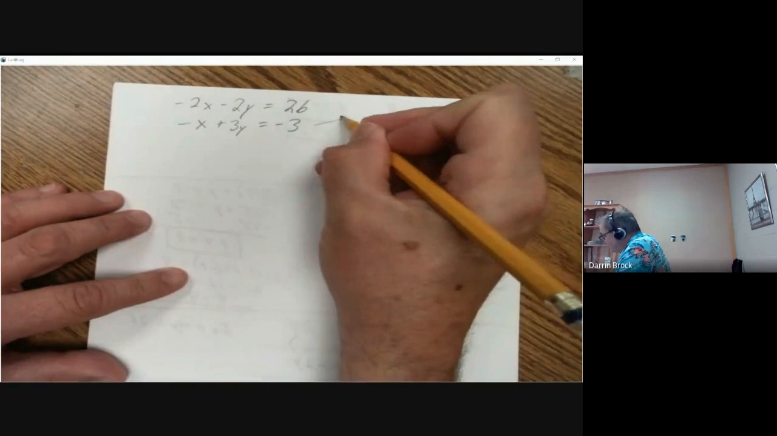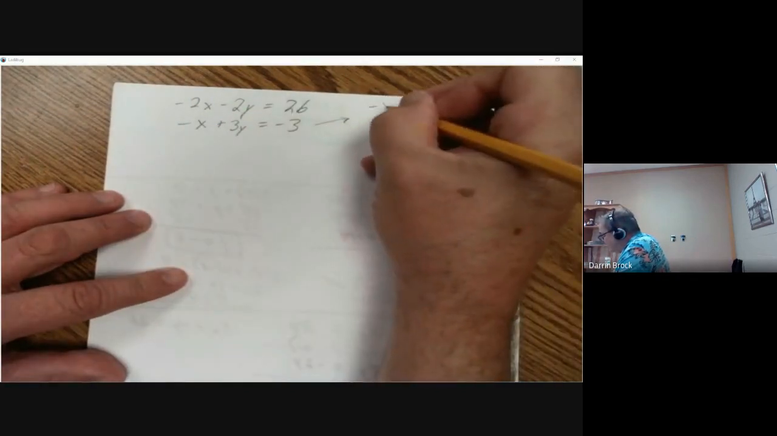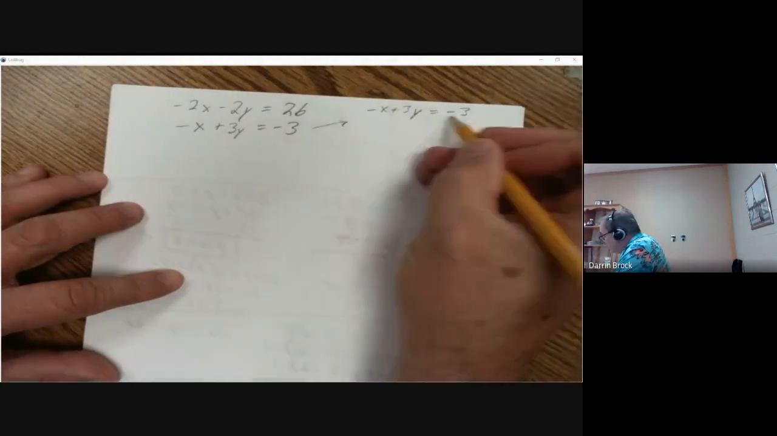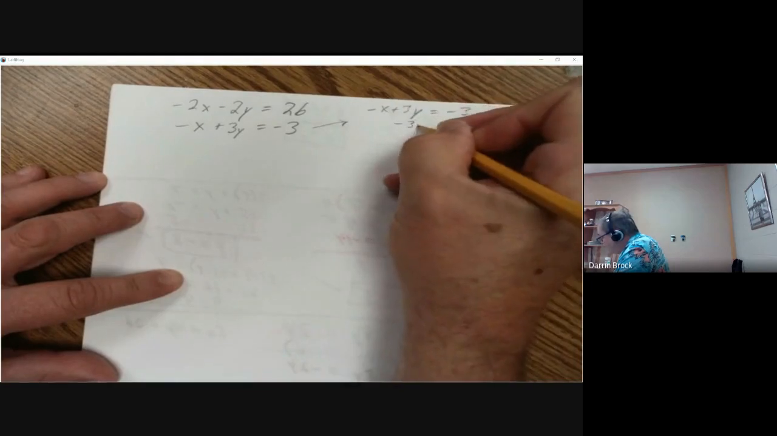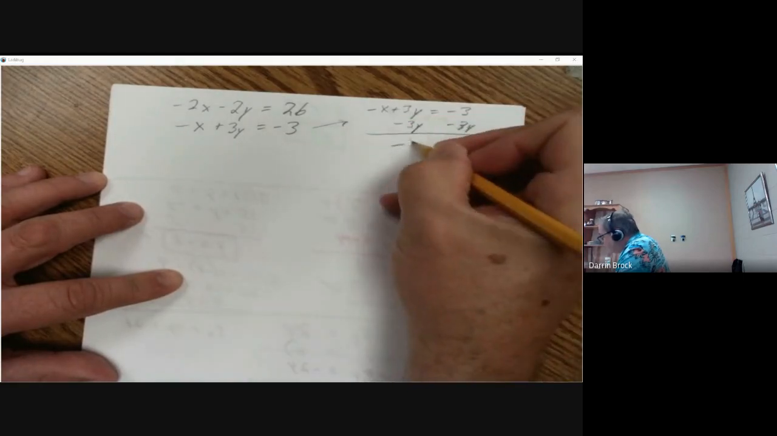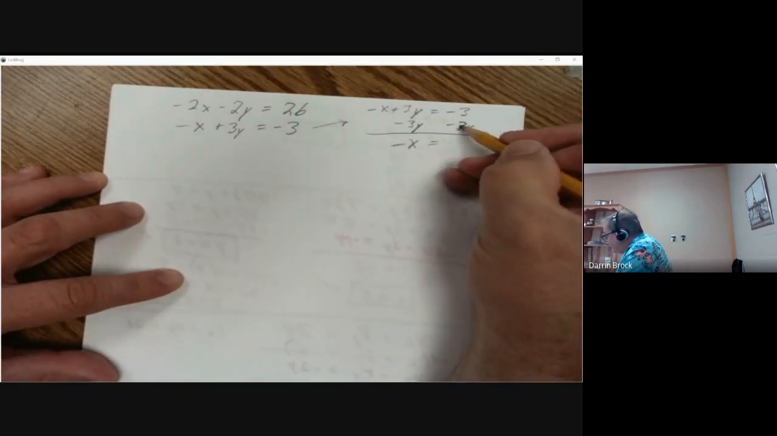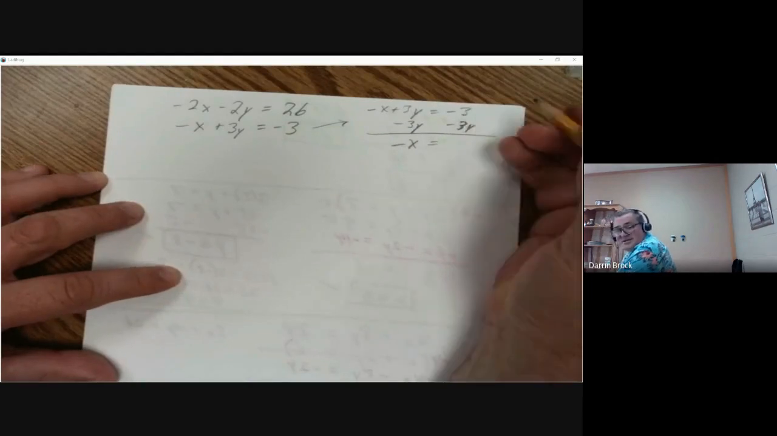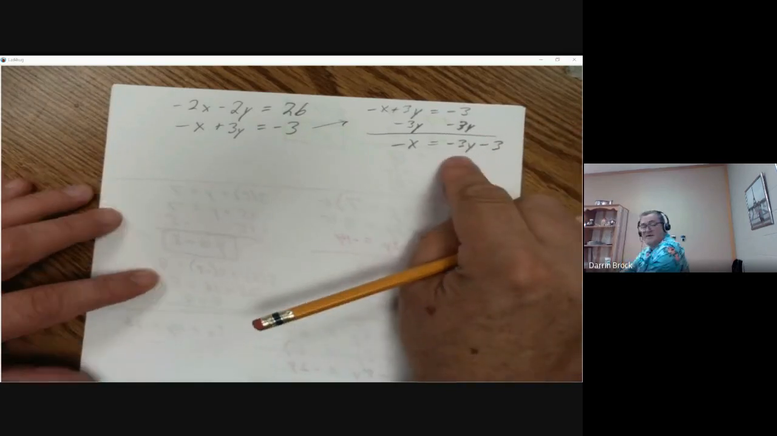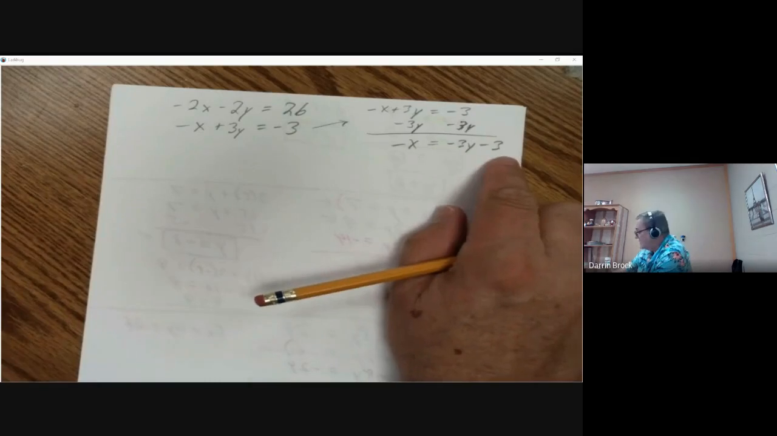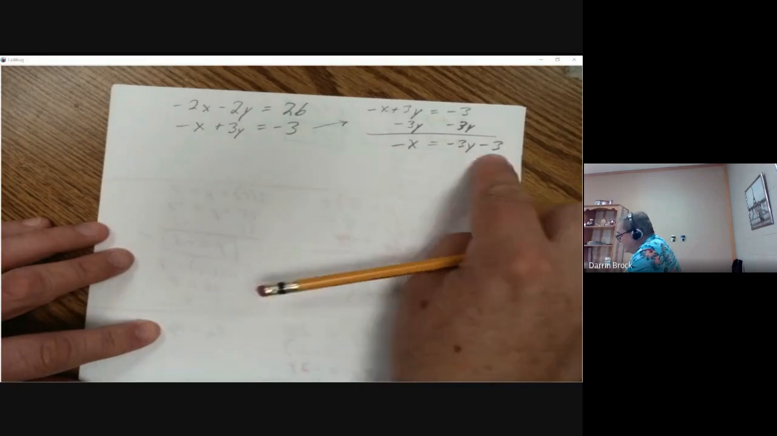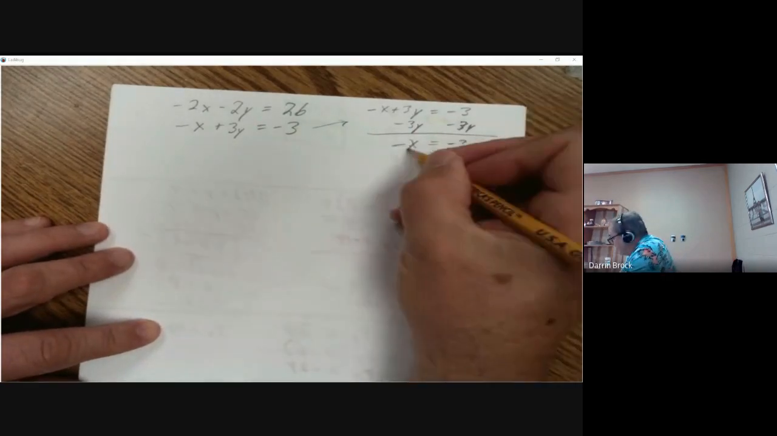So I'm going to take this equation over here and solve it for x. Negative x plus 3y equals negative 3. So I'm going to move the y to the other side. So over here I've got negative x equals. Now this is a negative 3y and that's a negative 3. Those are not the same thing. I cannot combine them. That's a constant. That has a variable. That's a coefficient with a variable. So when I subtract 3y, it's just minus 3y minus 3. Now, this is not what x equals. This is what negative x equals. I've got to divide everything by negative 1.